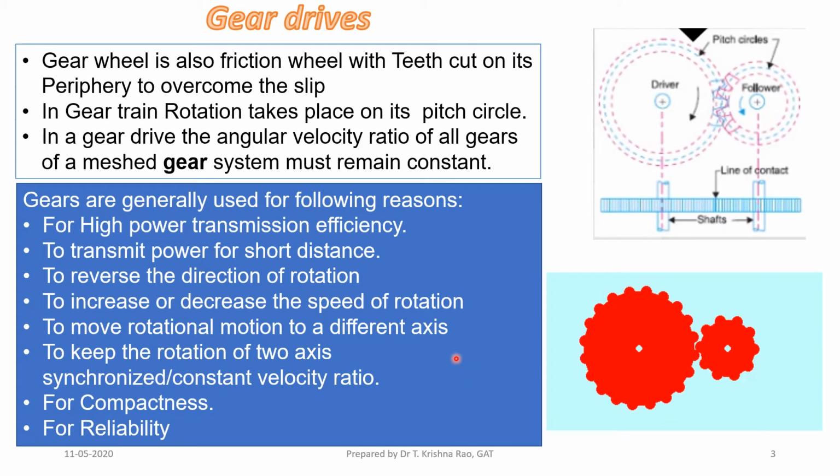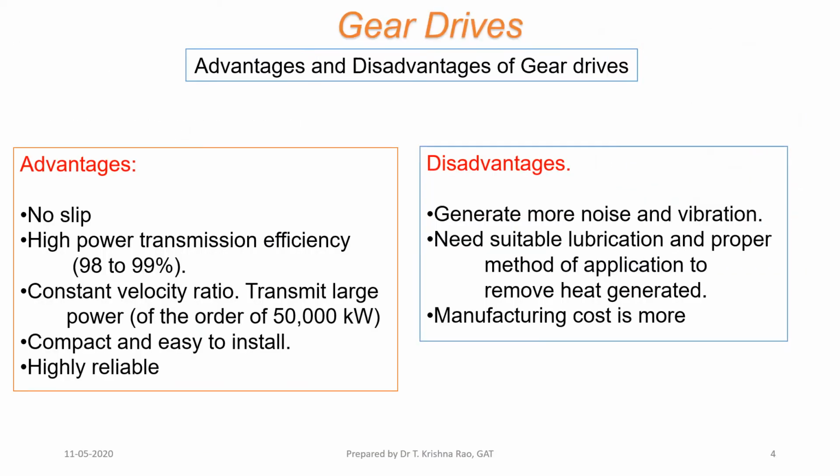And they are more efficient compared to belt drives. Here you can see that these gears are rotating in the opposite direction. Advantages and disadvantages of gear drives. Advantages are there is no slip, it is a positive drive basically.